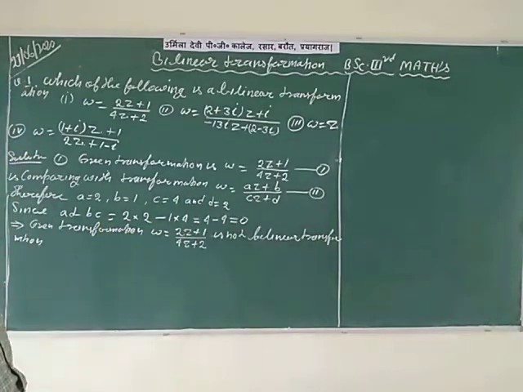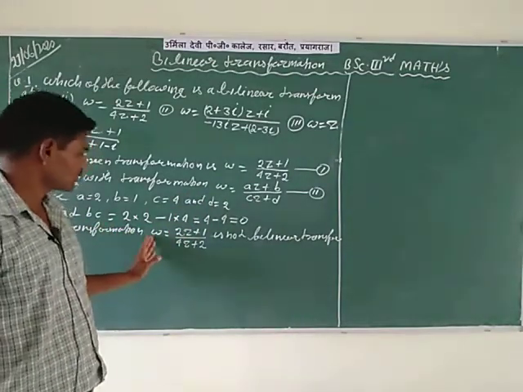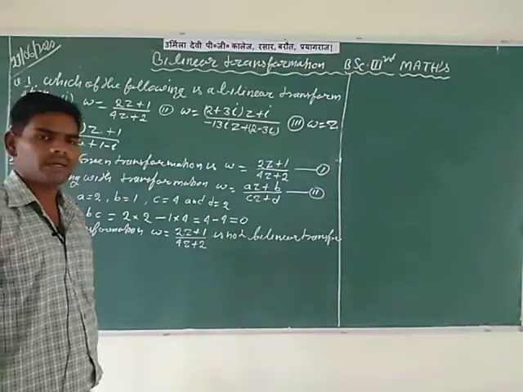So the necessary condition is not satisfied, and the given transformation is not a bilinear transformation.